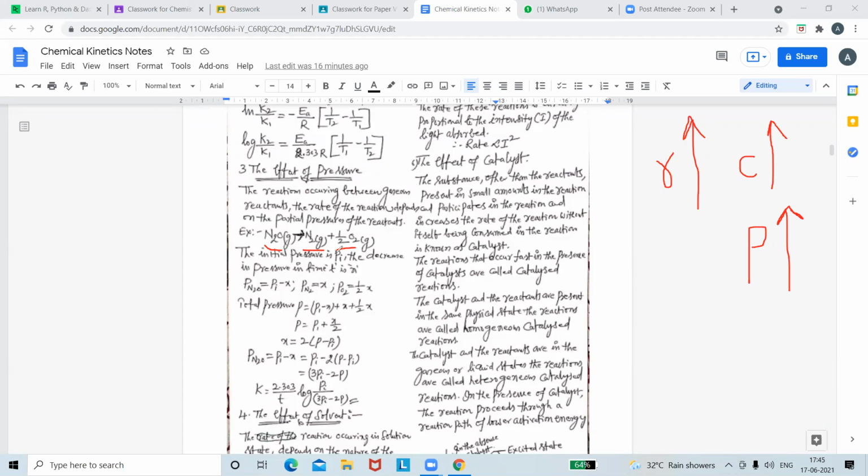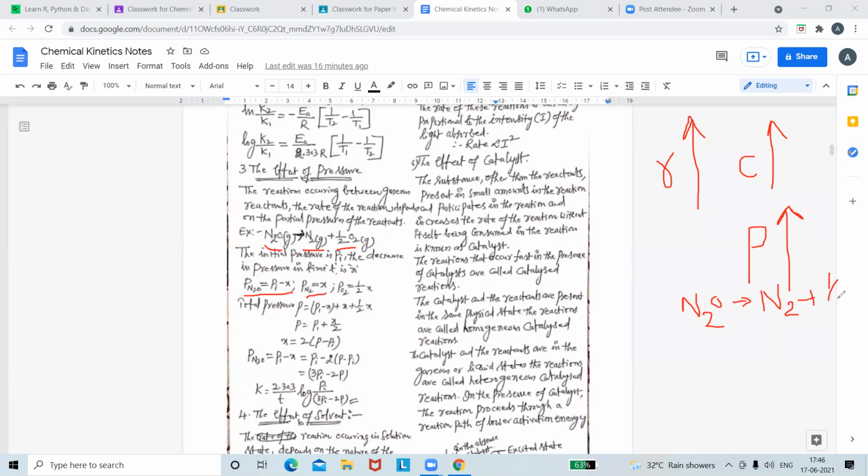In this reaction, the initial pressure is P initial. The decrease in the pressure is X in time T. Then what is going to happen? It is P initial minus X is the final partial pressure of N2O. P nitrogen is X. Am I correct here? Same as reactants. Nitrous oxide we are taking. It is giving N2 plus O2, that is nitrogen gas plus oxygen gas.